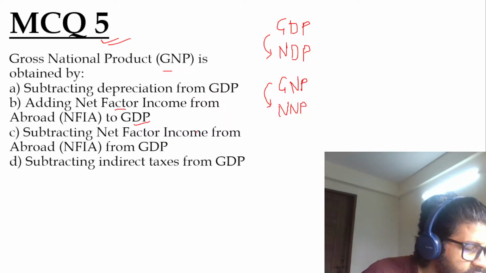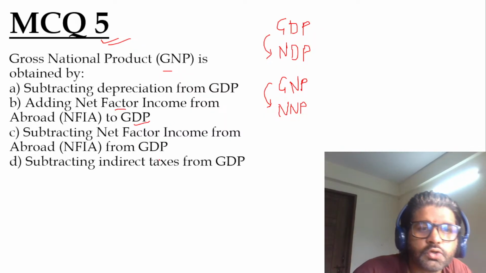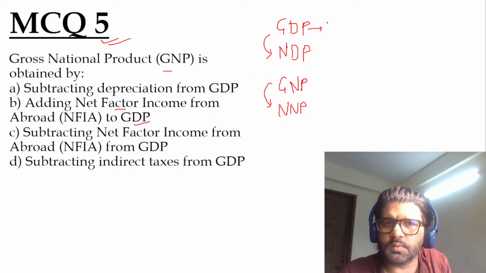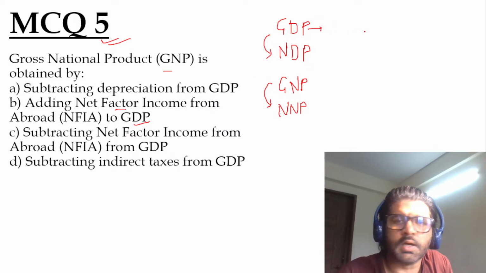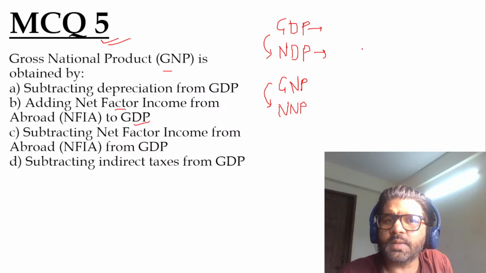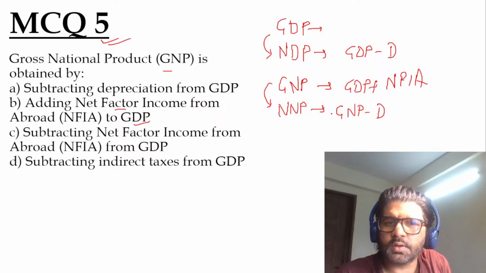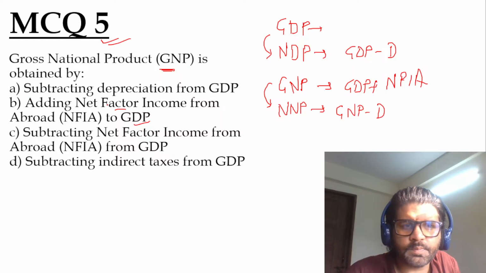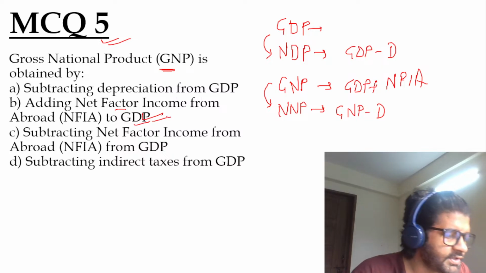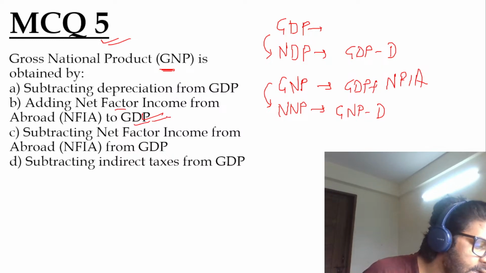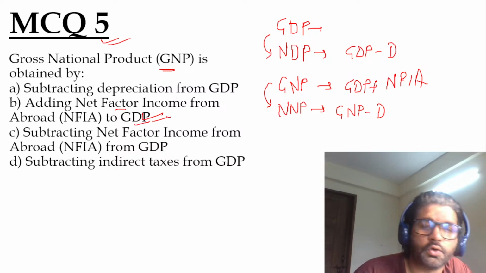So, what was GDP? The value of goods and services produced within the country by residents and non-residents. NDP is GDP minus depreciation. GNP is GDP plus NFIA, and NNP is GNP minus depreciation, right? So what they're asking is GNP, which is GDP plus NFIA. So the answer is B, as stated by Hannah and Anandu. Mamta also tried it, very good.